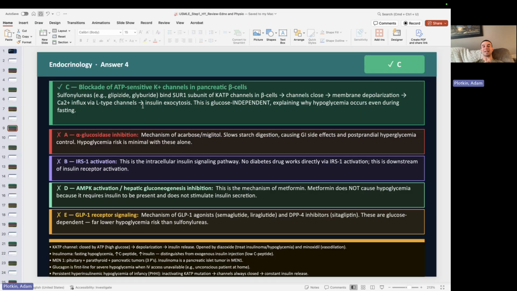So sulfonylureas block the ATP-sensitive potassium channel in pancreatic beta cells, right? Insulin is produced in the pancreatic beta cells. The mechanism is that we block the potassium channels, and as the potassium channels block, potassium builds up inside the cell. It causes an increased charge inside the cell. We eventually reach threshold and stimulate an action potential. That action potential triggers the opening of calcium channels. Calcium floods in, and then calcium causes calcium-mediated exocytosis of insulin, and it gets removed from the pancreatic